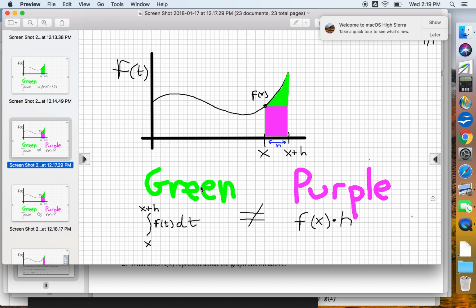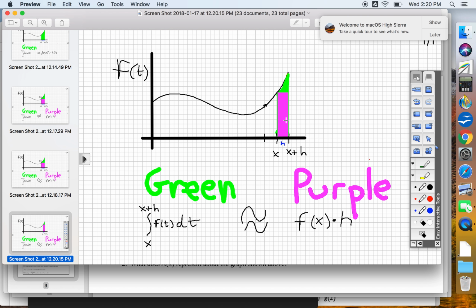But that's okay. For the moment, we don't need it to equal the green. What we just need it to do is approximate the green. So we're going to take this screen and get rid of this does not equal and just replace it with approximate. After all, rectangles was how we began approximating actual area in the first place. So I've taken out that does not equal and replaced it with approximate. Now, I have used a really loose symbol because I hope we can agree this is a loose approximation. I drew these big lines on purpose. This big curve represents that this is not a very good approximation. On the next screen, we're going to look at a better approximation.